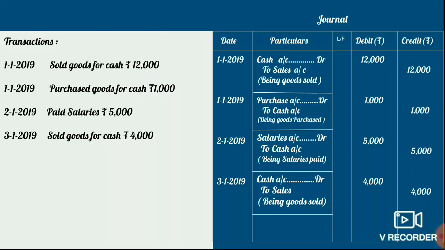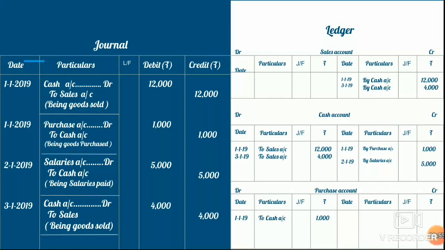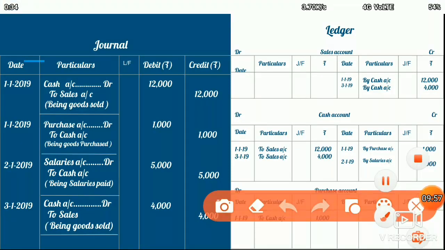Now this was the example that I showed you a while before, where I showed you how we make the journal entries. Now let me show you how we make the ledger accounts in our ledger book. If you look at the journal entries, we can see the different accounts which are visible to us. One is the cash account, we have the sales account, we have the purchase account, we have the salaries account.